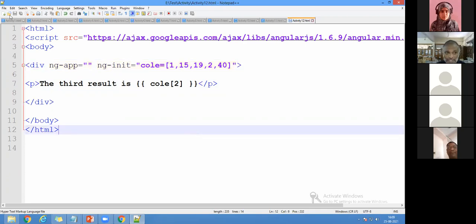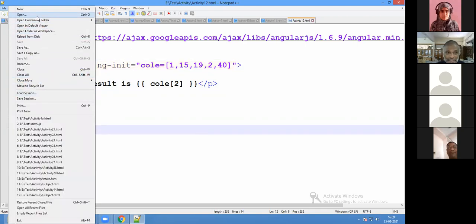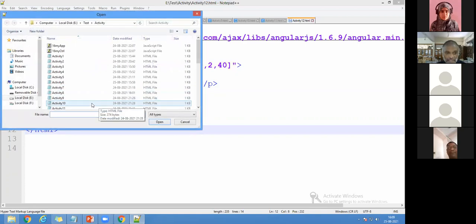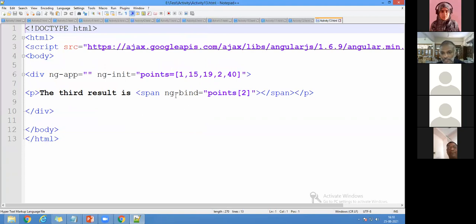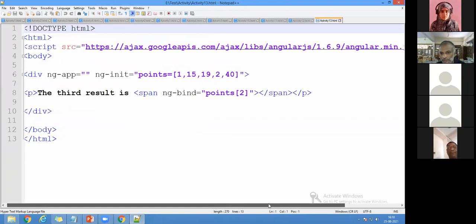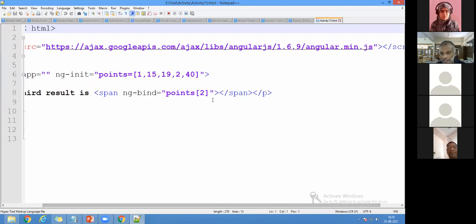As usual, the same program I'm going with ng-bind. So I'll come here, it is program 13. It is about ng-bind, so it is ng-bind of point of 2. We are going to use the same thing with ng-bind. So this is entirely different.